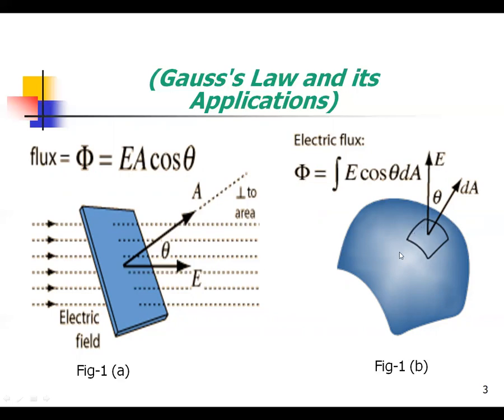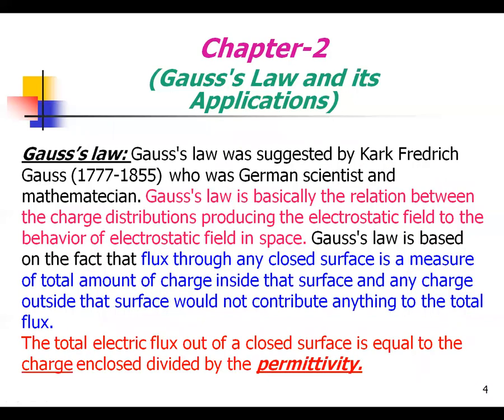This is the flux. Now Gauss law was suggested by Carl Friedrich Gauss, 1777 to 1855, a German scientist and mathematician. Gauss law relates the charge distribution producing the electrostatic field to the behavior of the electrostatic field in space.